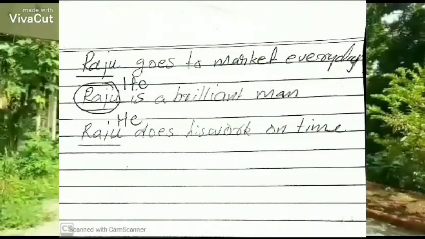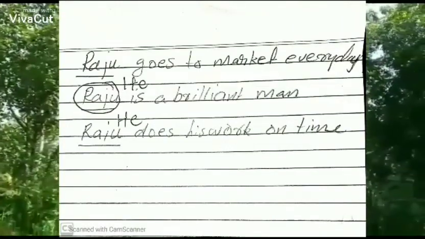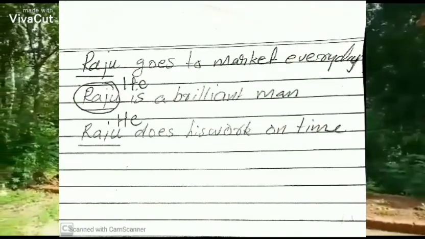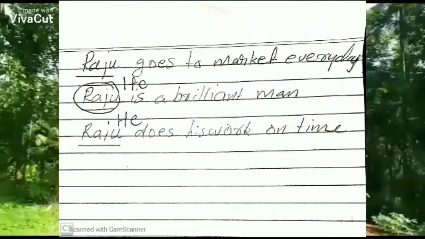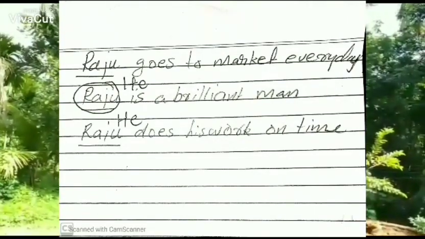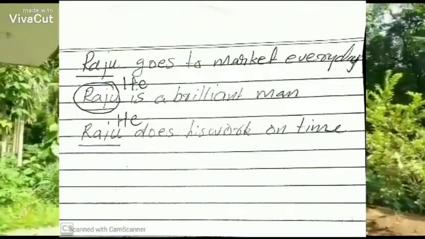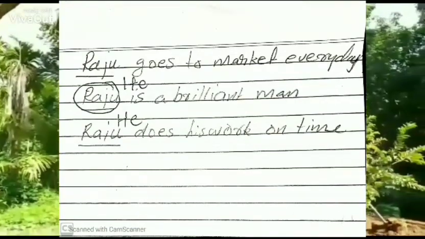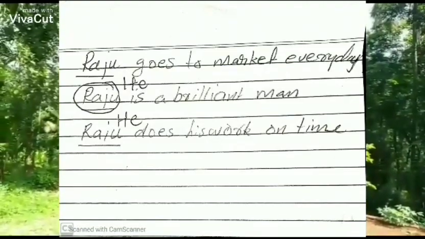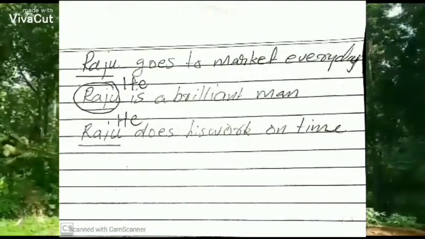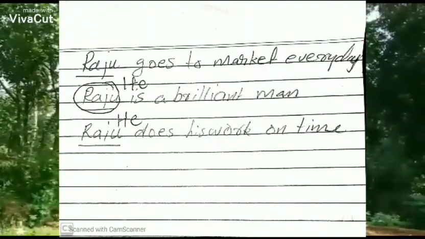If you see three sentences, in every sentence, the noun Raju is repeated here. So, it is not fair to hear Raju, Raju, Raju again and again. So, what we have to do? We have to replace the word Raju, not in the first sentence. From the second sentence onwards, we can replace the word Raju with an appropriate pronoun that's called he. Raju is a male person, so the pronoun for Raju is he.